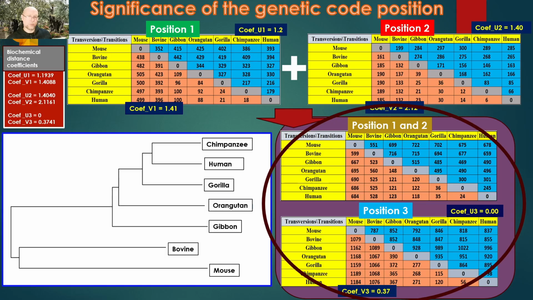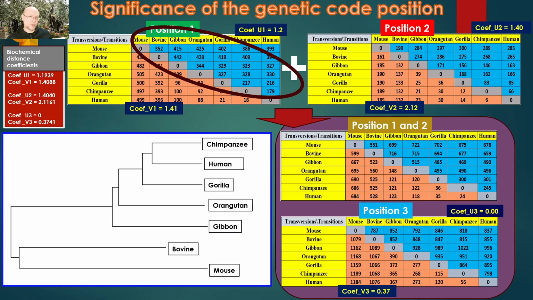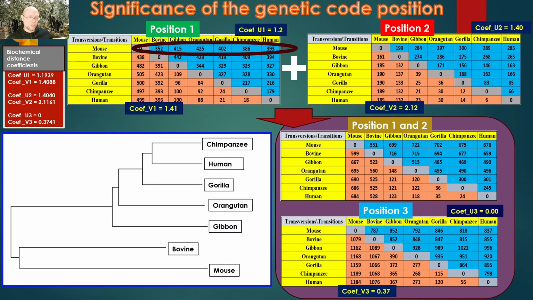Namely, in the table for the first position, we can observe a continuous increase in the level of transitions, all the way up to the transitions for bovine and then for mouse. We can see that for the mouse, there was probably some saturation with transitions, and perhaps from that point on the number of transitions may start to decrease. We observe a slight decrease in transitions for the mouse, probably caused by transitions at the similar sites in the first position, which at a later stage were replaced by transversions. The number of transversions in the mouse is higher than in bovine, and this is certainly a topic worth investigating. However, it does not appear that some saturation occurs for transitions at the second position.